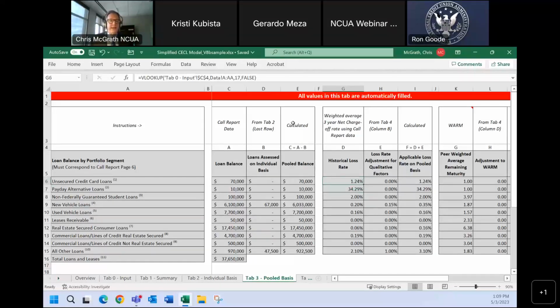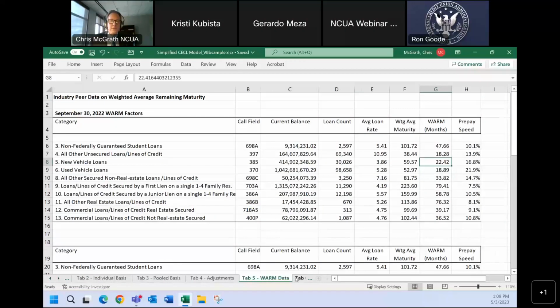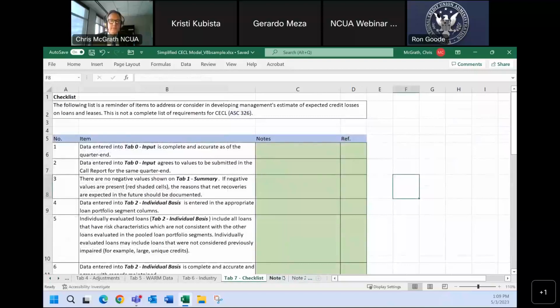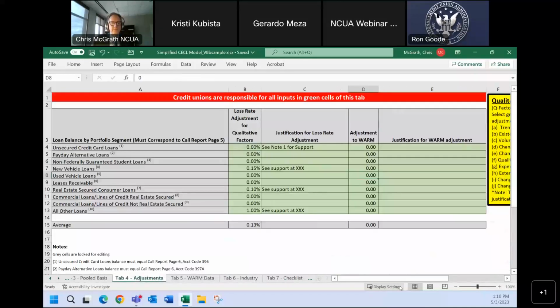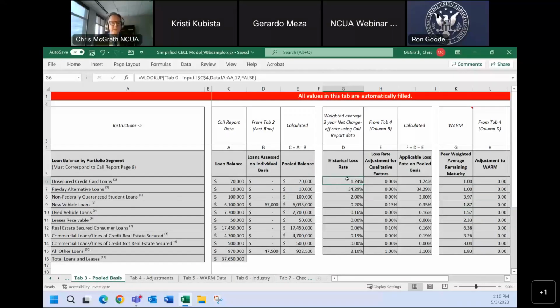Taking a look at unsecured credit card loans, we may have an increase in trend. In this tool, we provided tabs where you can modify and add information. In this case, our current loss rate on unsecured loans is 1.24%.